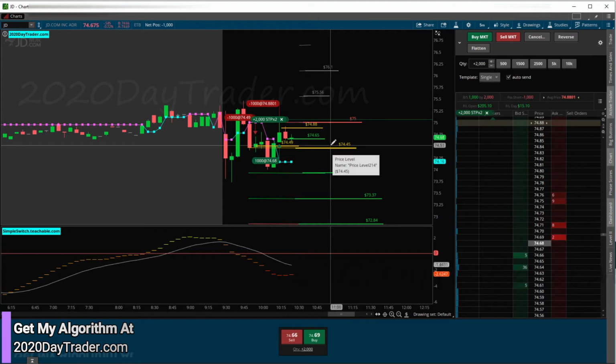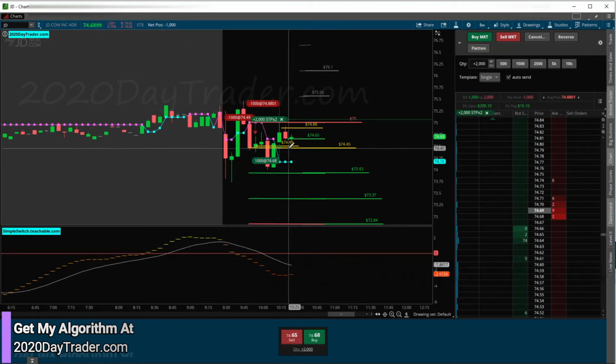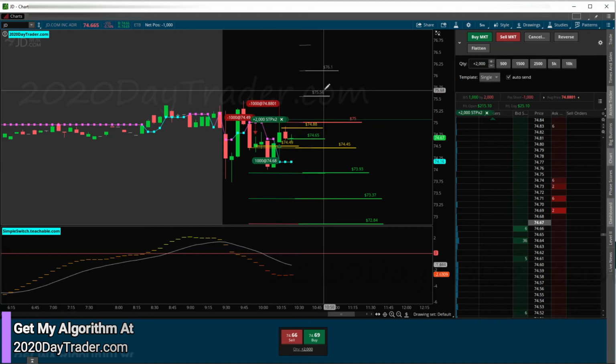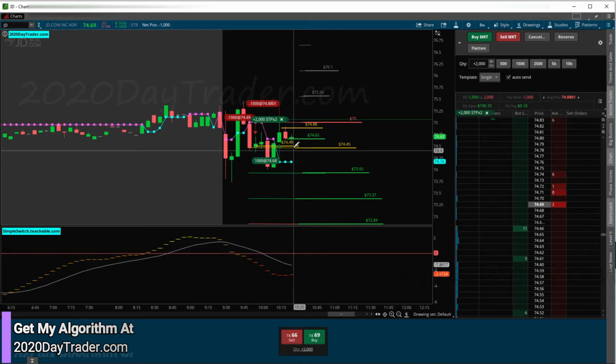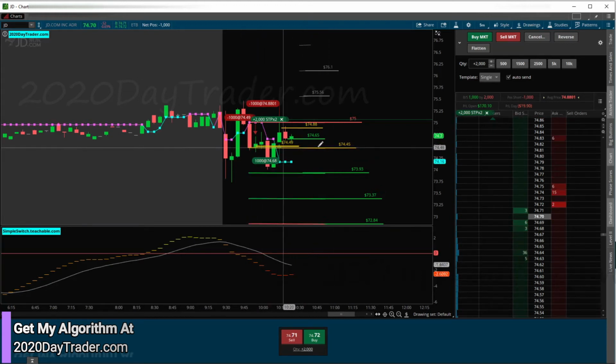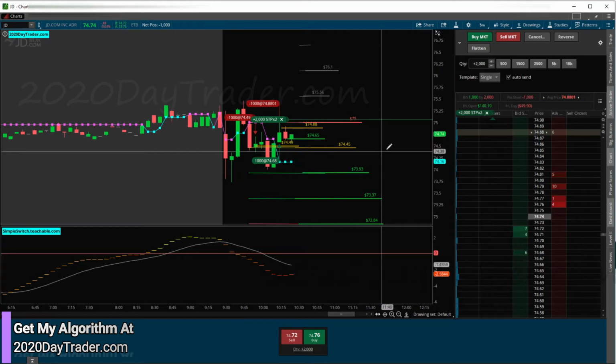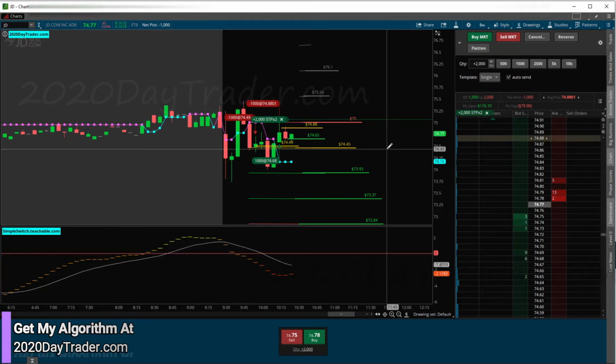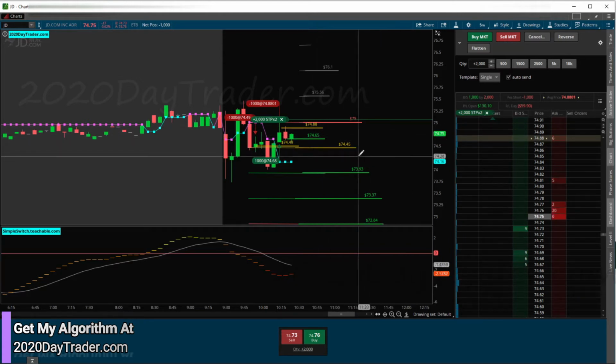Then I was going to move my stop into break even plus a couple bucks, but I'm tempted just to pull the trade off the table right now, because we could have a higher low, looking for a higher high. So that's the risk I'm taking right now. But I'm looking for this to retest this area right in here, and then move my stop back to break even plus a couple bucks, which should be like a $100 lockup if we get that opportunity. But oh man, I'm starting to regret not just pulling my $80 off right there when I had it. I don't know what to do. We'll see.